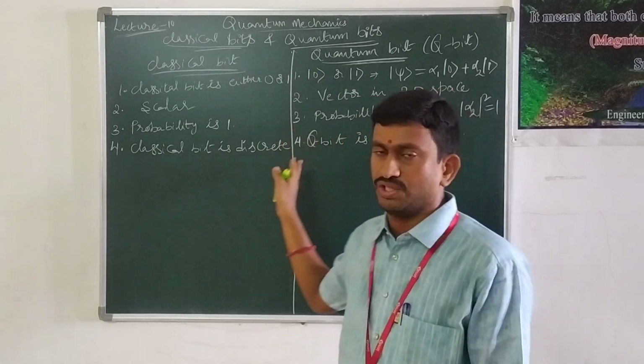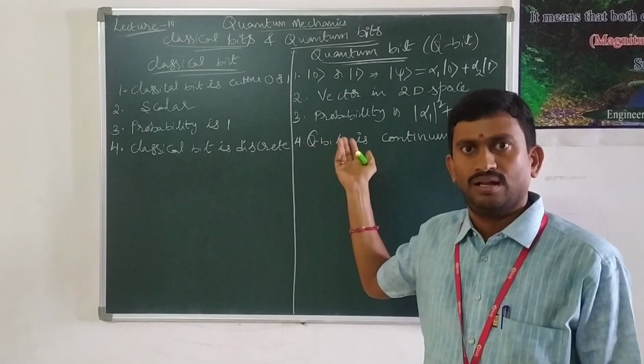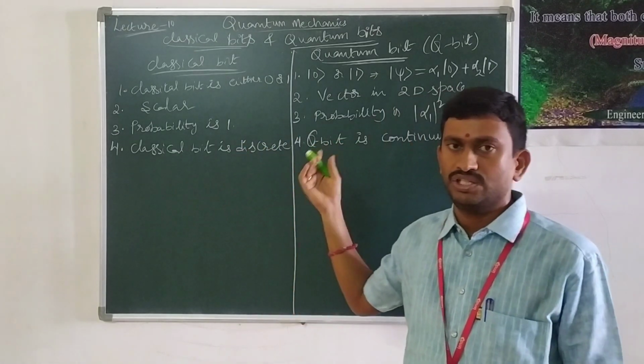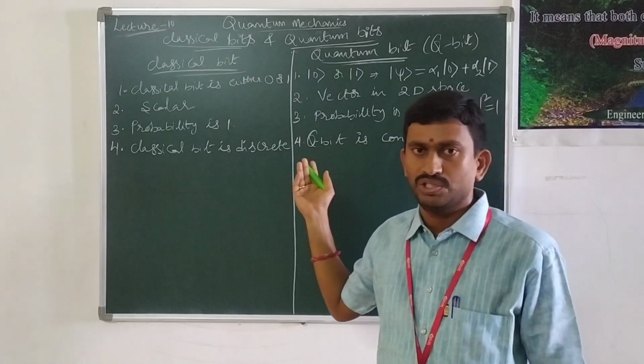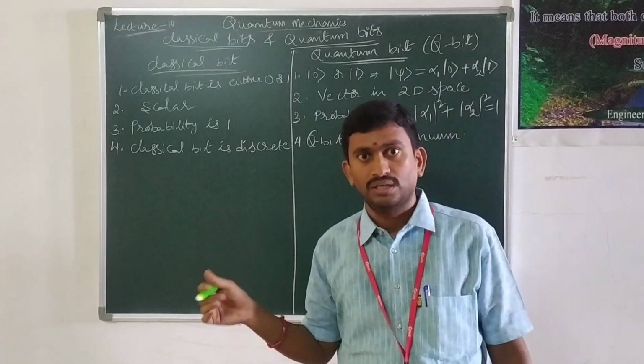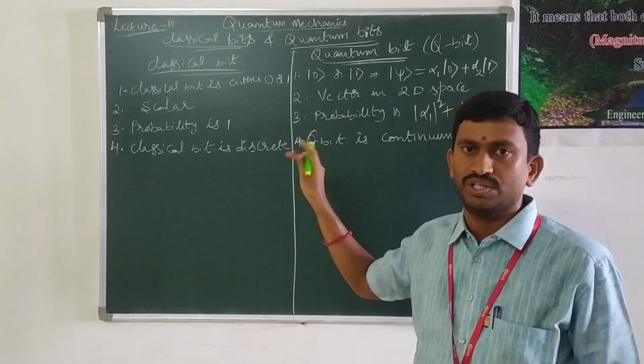That means it may take 0.1, 0.2 up to 0.9 and 1, or it may take 0.01, 0.002, 0.003 and so on, 0.009 and 0.1, 0.11, like that it can take any value between 0 and 1.